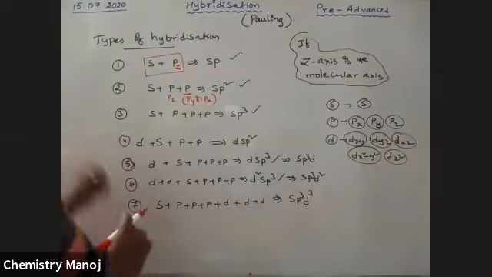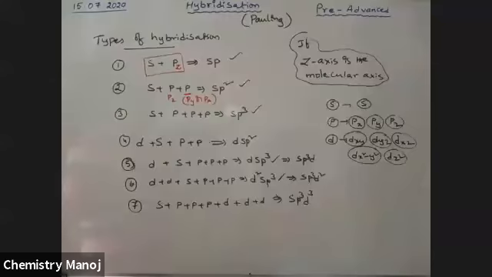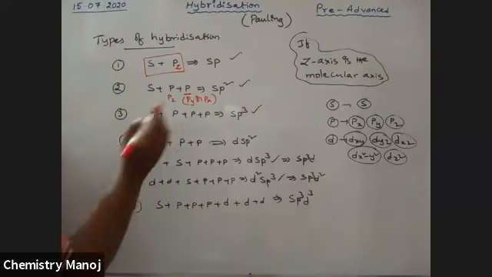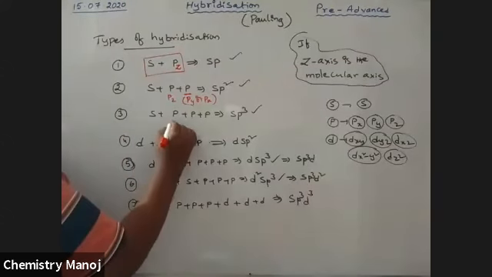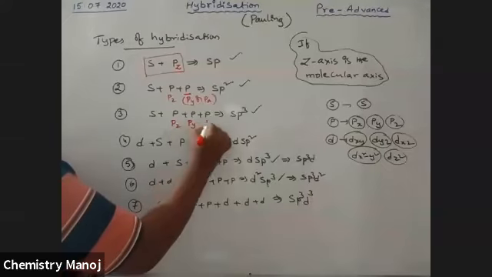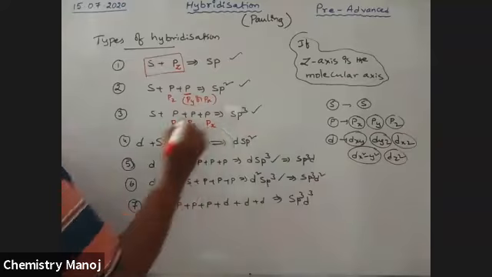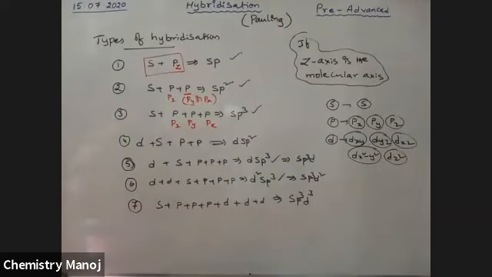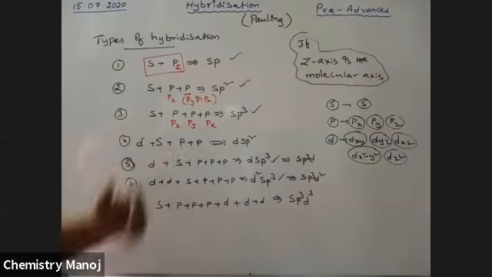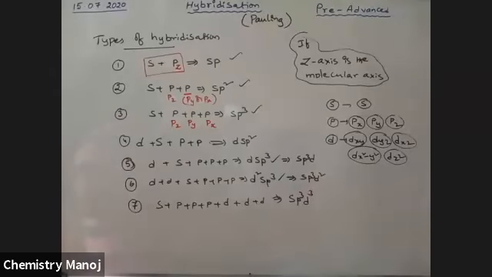Next, in the sp3 case, the S orbital and Pz, Py, Px orbitals are all mixed. From the objective side, these conditions are very important.